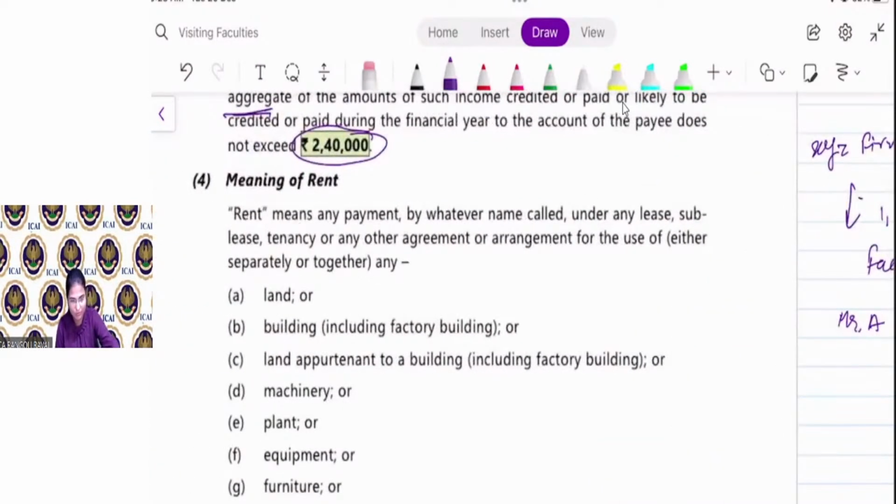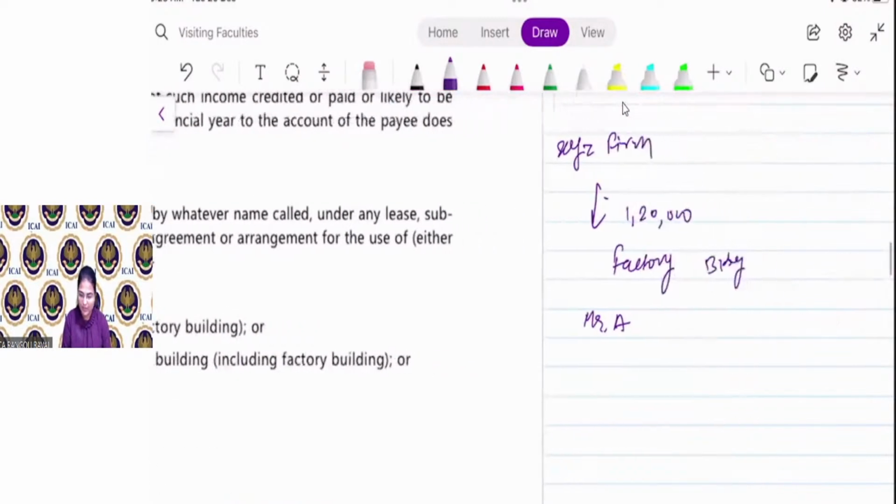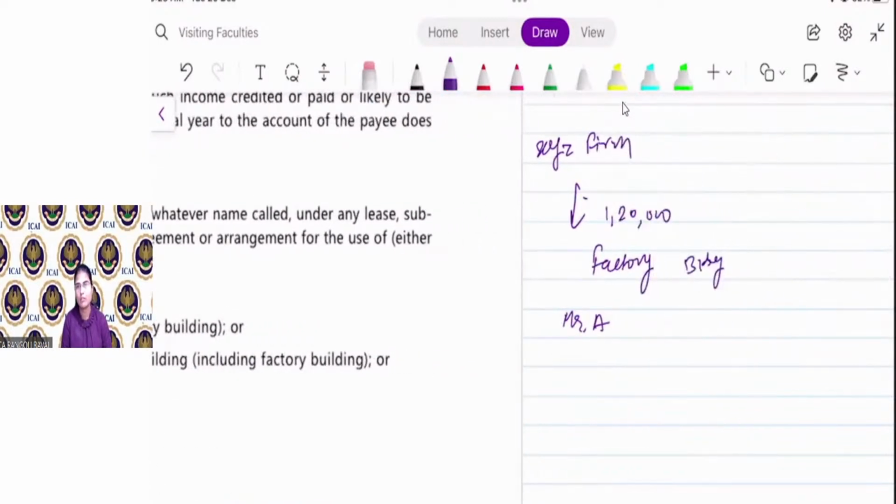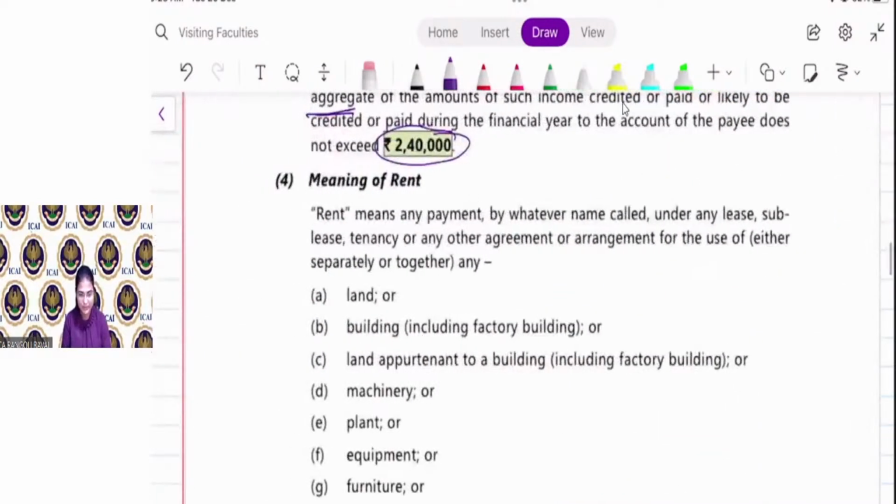No, no, no, no. Very good, everyone. Very good. No TDS is required to be deducted. Why? Because the rent is less than 2,40,000. Is that clear, everyone? Kavita, clear?